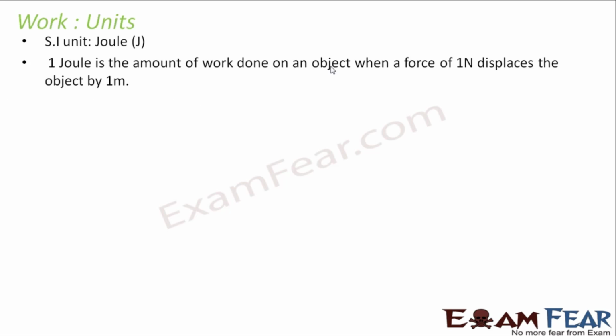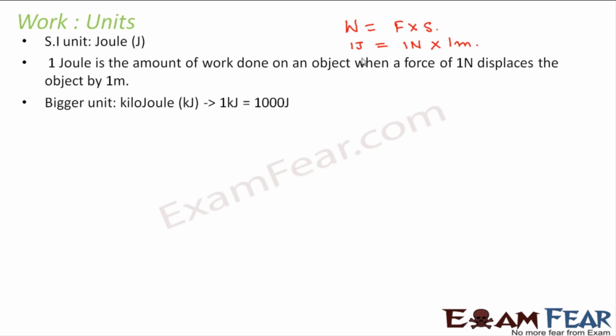That means, as per definition also we know that work done is equal to force multiplied by displacement. So how do I define 1 joule of work? 1 joule of work is when 1 Newton force displaces an object by 1 meter. So then we say that the work done is 1 joule. Sometimes bigger units are also used, like kilojoules. So 1 kilojoule is equal to 1000 joules.